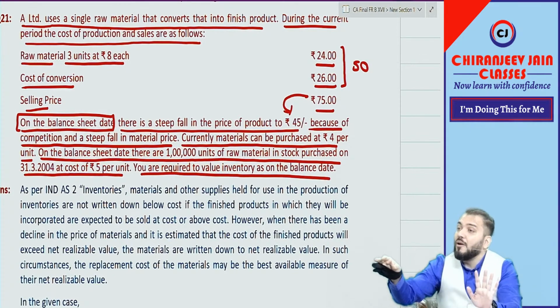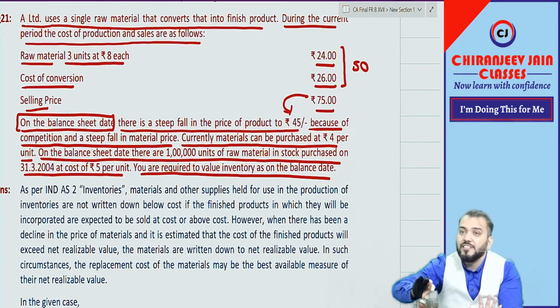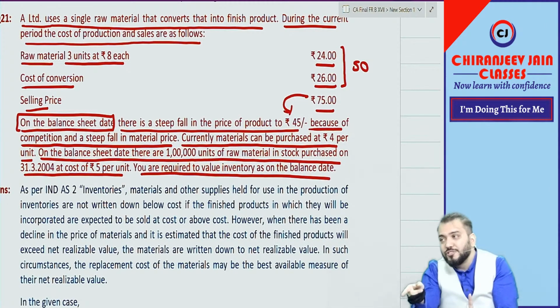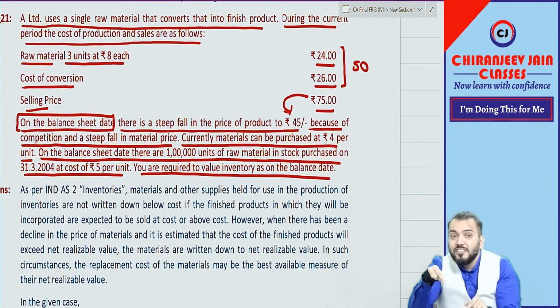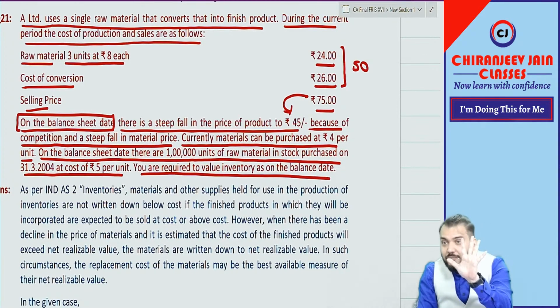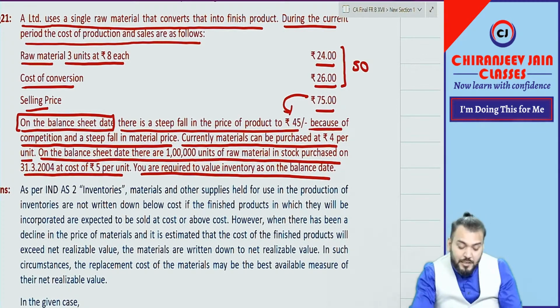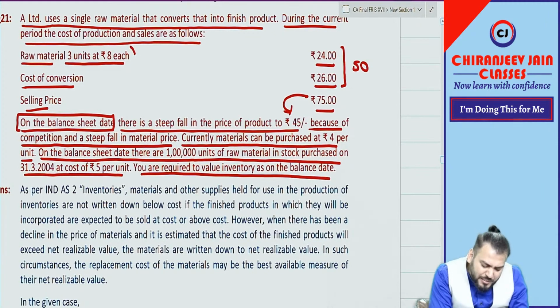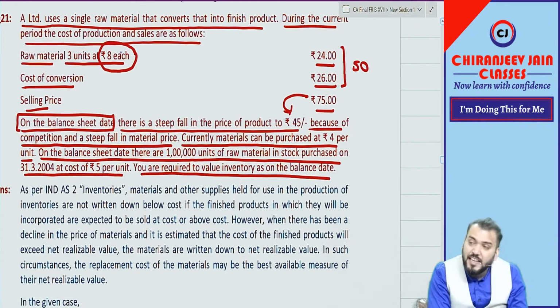We need to find out the sale price of finished goods in which this raw material will be incorporated. This raw material was purchased at rupees 5, not at rupees 8. There may have been some raw material during the year purchased at rupees 8.